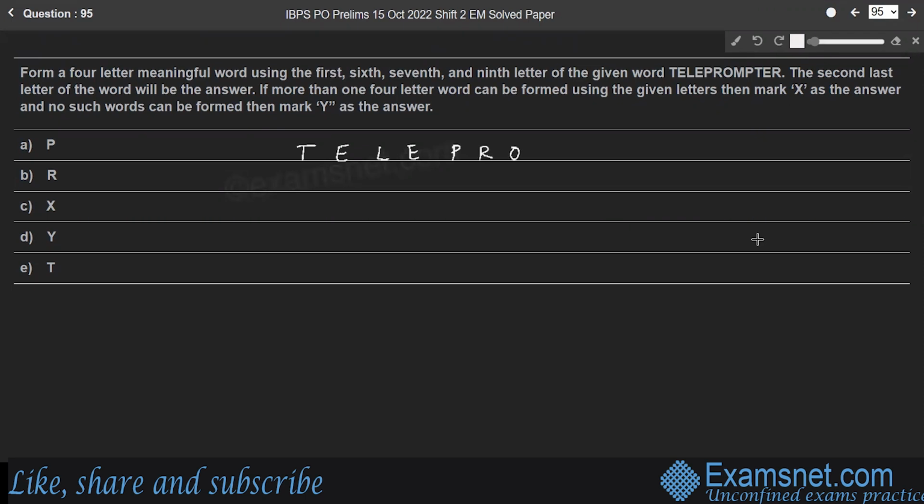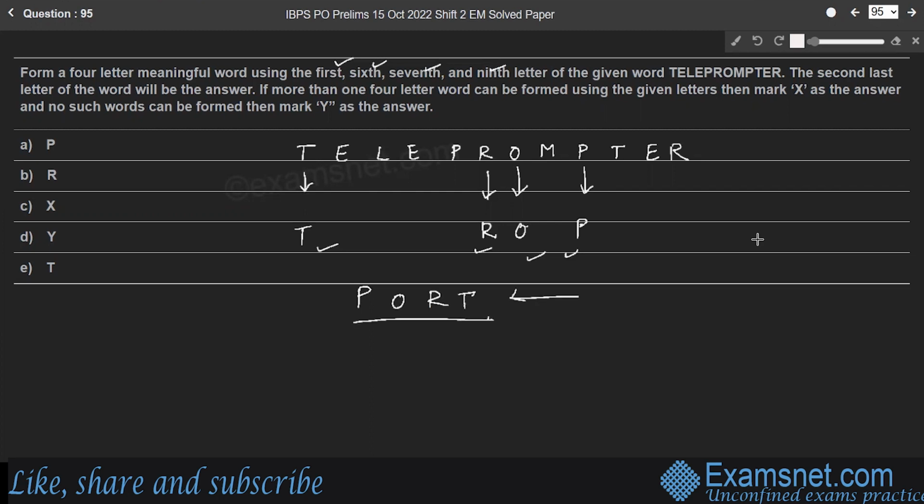T-E-L-E-P-R-O-M-P-T-E-R, right? Here, using the first, sixth, seventh, and ninth letters: the first letter is T, the sixth letter is R, the seventh is O, and the ninth letter is P. So, using these four letters, can we form a meaningful word here? Yes, we can form a meaningful word, PORT, right? Only one meaningful word can be formed.